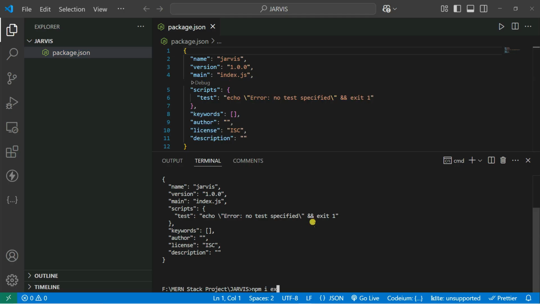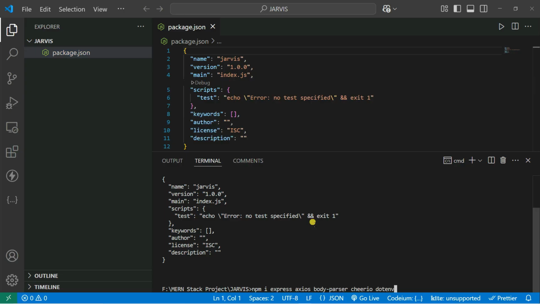We're going to first install Express, because using Express you're going to create our servers. Then you're going to install Axios. Using Axios you can make API calls. Then body-parser. Using body-parser you can parse the data from the body, and we have cheerio, so that we can also extract HTML tag elements from that, just like the Selenium library in Python. It's called cheerio.